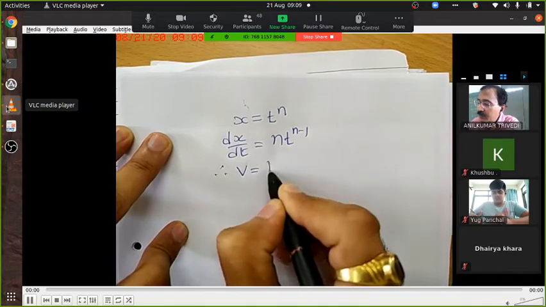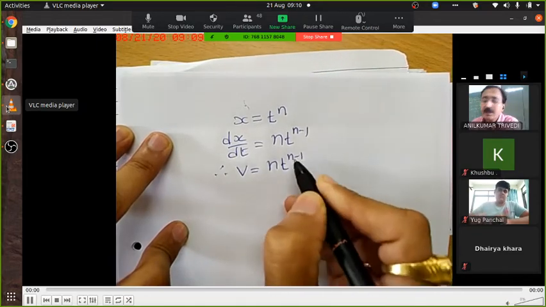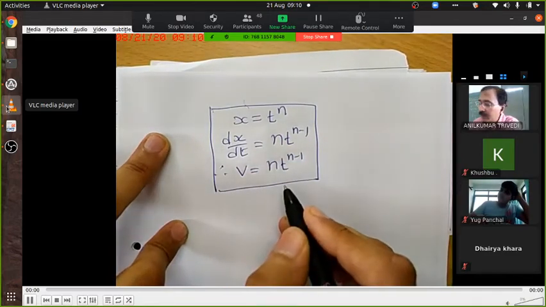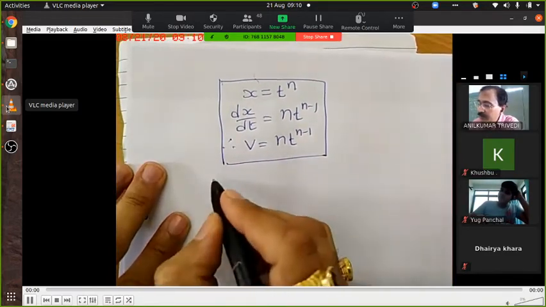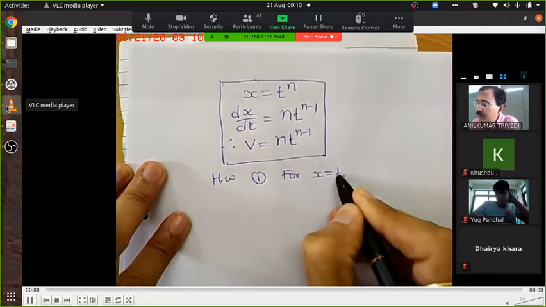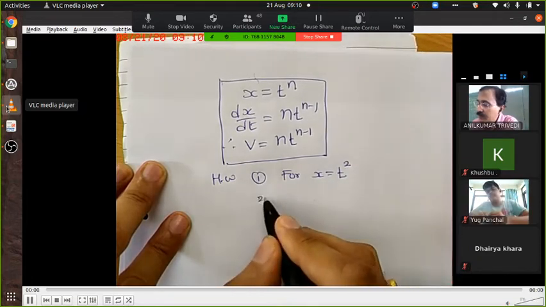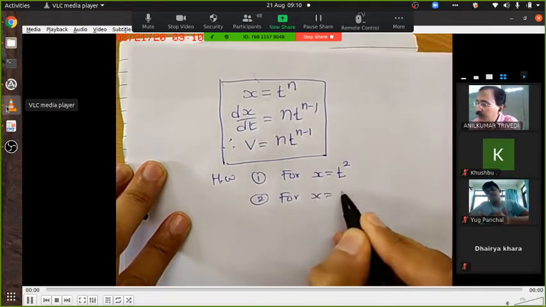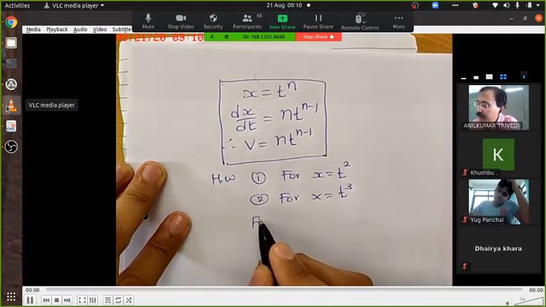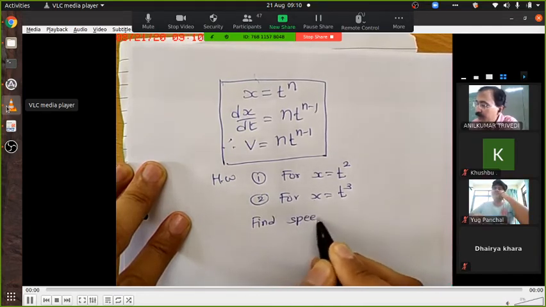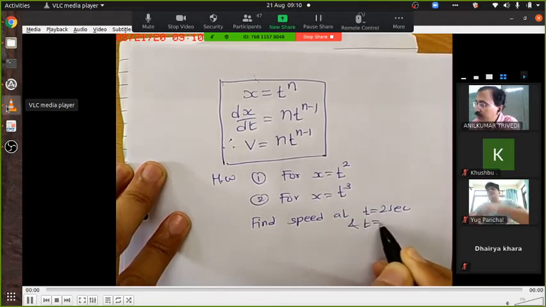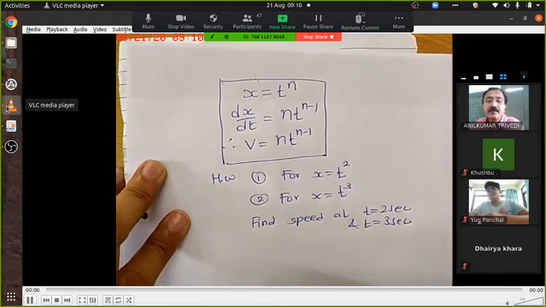Then your job, homework, first question. For x equal to t square, and for x equal to t cube, find speed at t equal to 2 seconds and t equal to 3 seconds. Okay, sir?